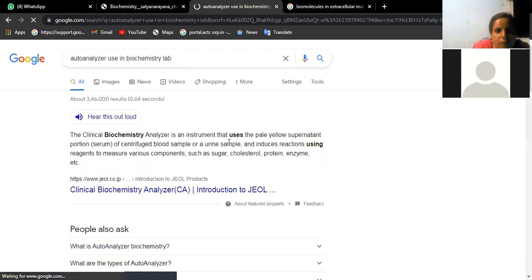It uses the pale yellow supernatant, that is serum, of a centrifuged blood sample and also urine sample, and induces reaction using reagents to measure various components such as sugar, cholesterol, protein, enzyme, etc. So this auto analyzer, what we use in biochemistry lab, is an instrument which we can use to measure the levels of glucose, cholesterol, protein, enzyme, both in serum and in urine. That is the purpose of this auto analyzer.